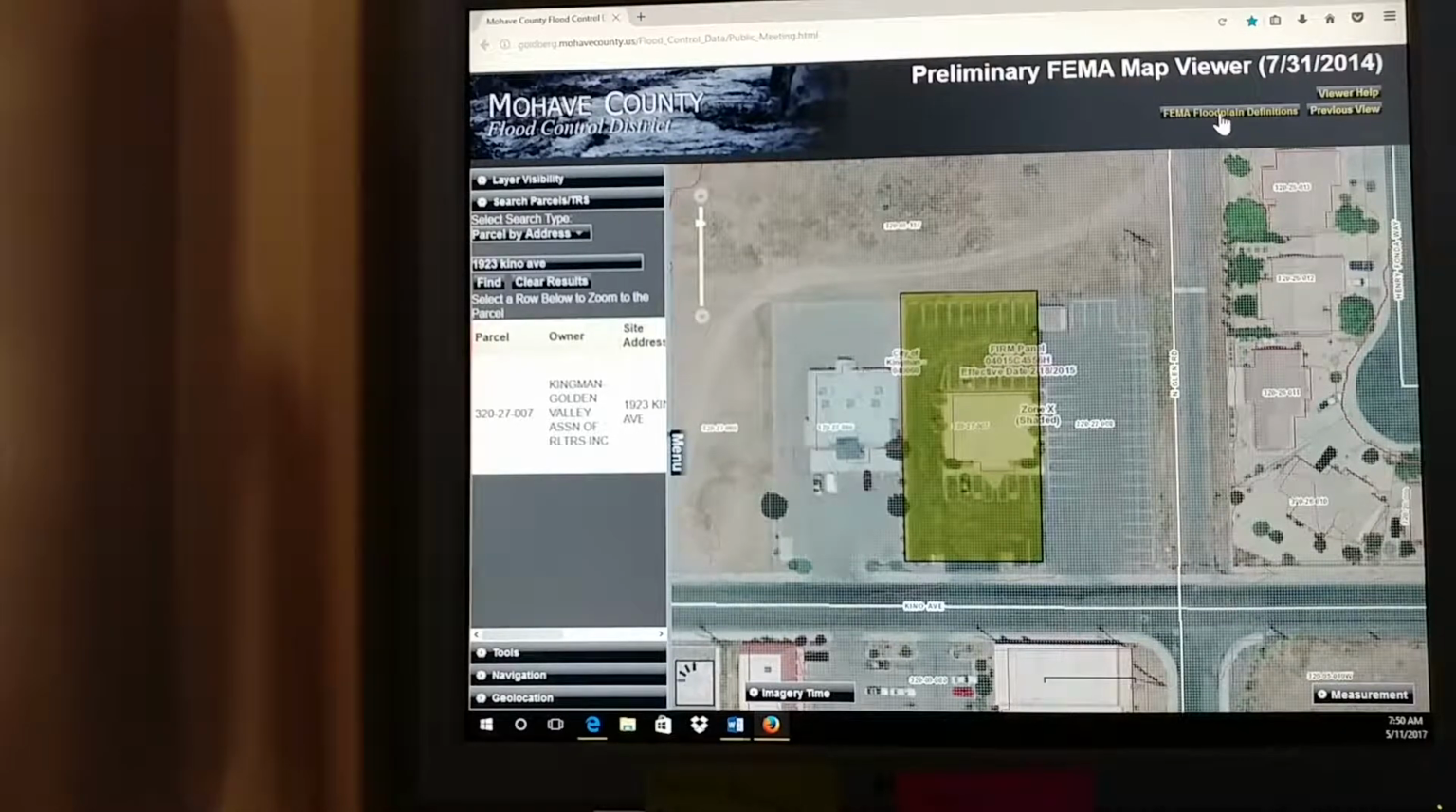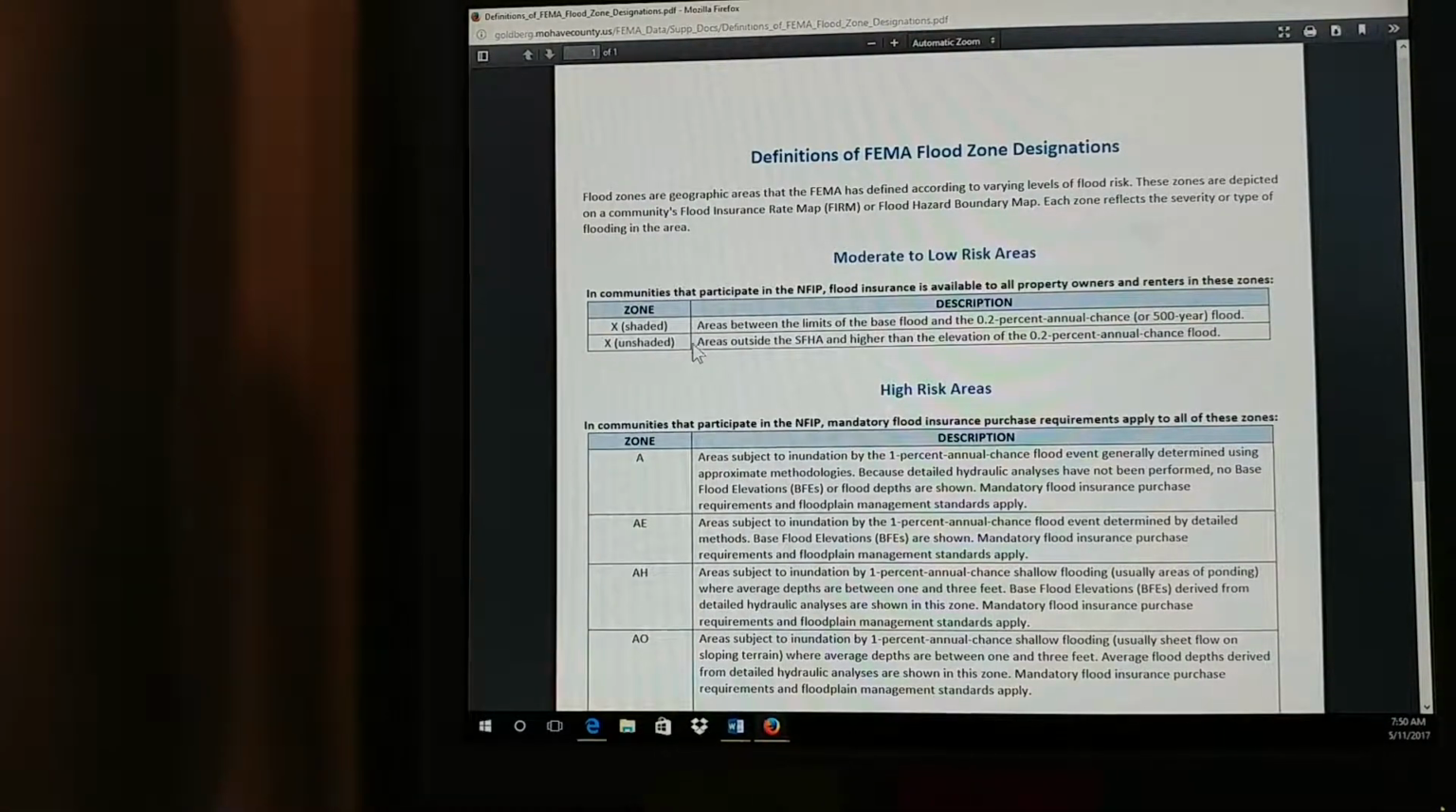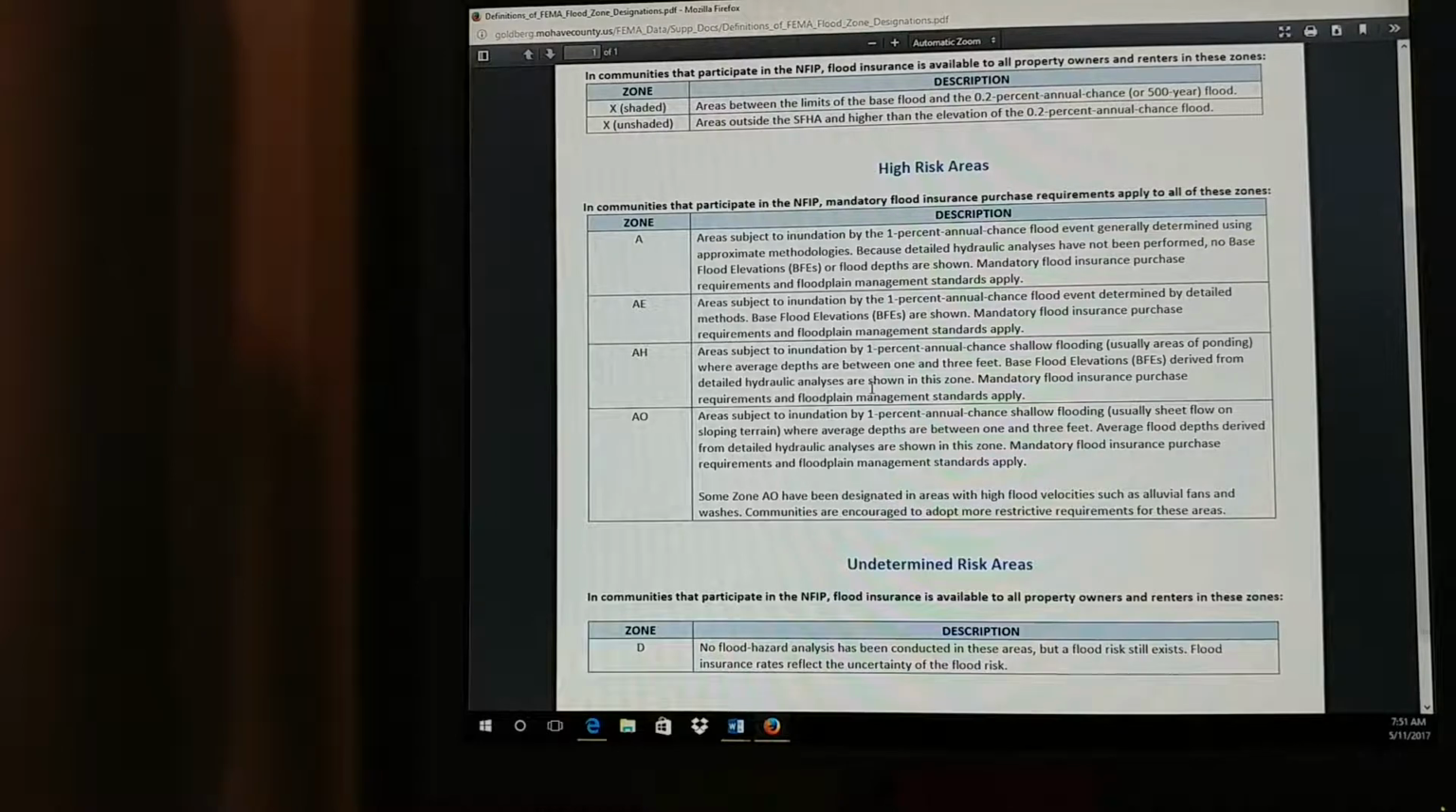If you go up here, it'll have the FEMA floodplain definitions. There's Zone X shaded and unshaded. Zone X shaded is within 0.2% annual chance of flood. Zone X unshaded would mean that it's higher elevation of the 0.2% chance of annual flood. Then you also have zones A, AE, AH, and AO. Those will all be zones that will require flood insurance. If it's zone D, then it has not been determined if there is a flood risk or not.